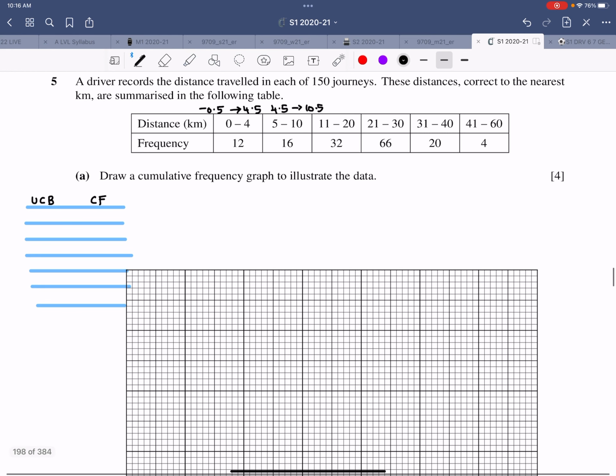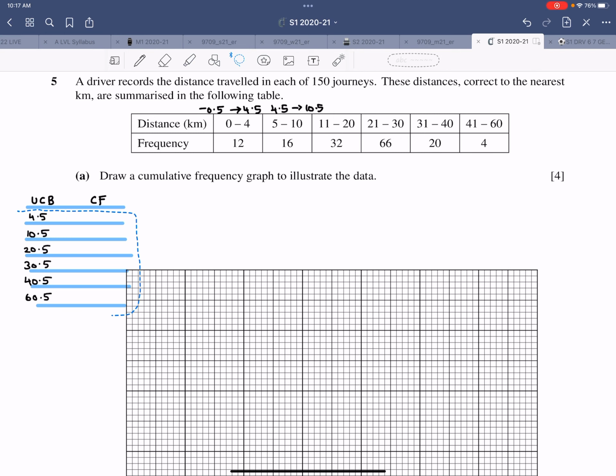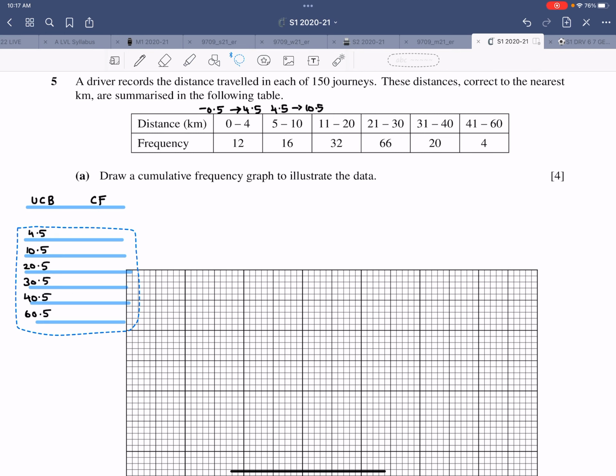So now the upper class boundary of the first class is 4.5. So this is 4.5, next one is 10.5, next one is 20.5, next one is 30.5, next one is 40.5, and the next one is 60.5. I might be needing one extra class, so let me just shift it a bit down like this, and let me add one extra class over here.